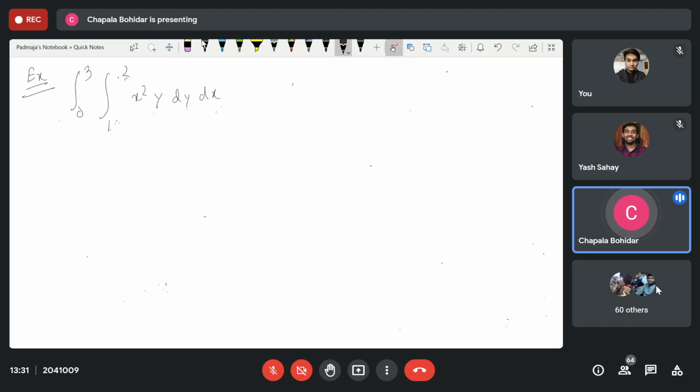So 0 to 3 is the limiting value of x. So x lies 0 is less than equal to x is less than equal to 3, and 1 is less than equal to y is less than equal to 2. If the question is given to you as dx dy, then you can say it is just opposite. So here 0 to 3 and 1 to 2, x square y dy dx. Now solve. Tell me the result. Quick.